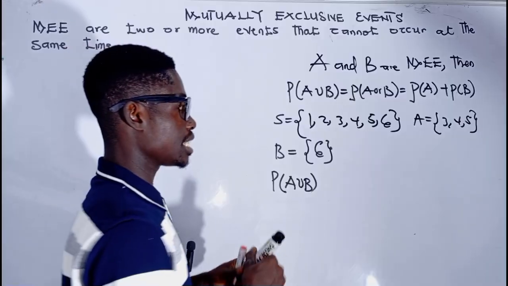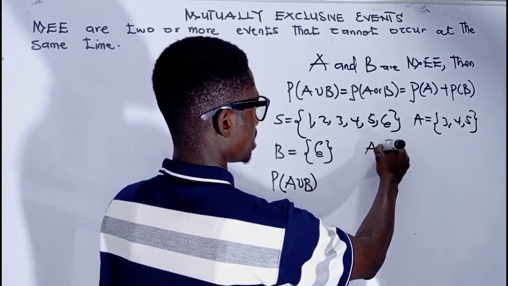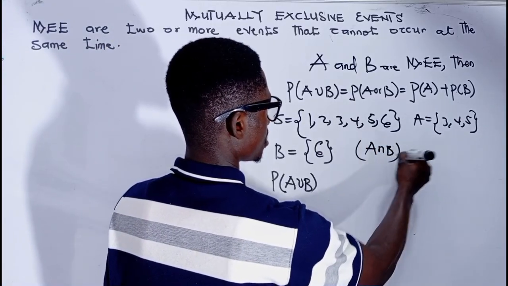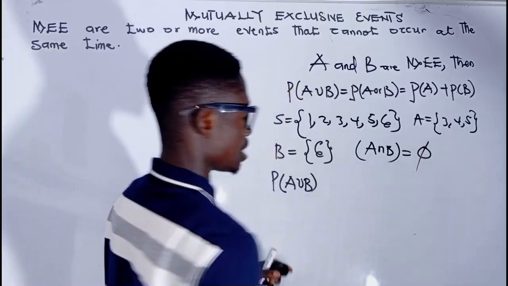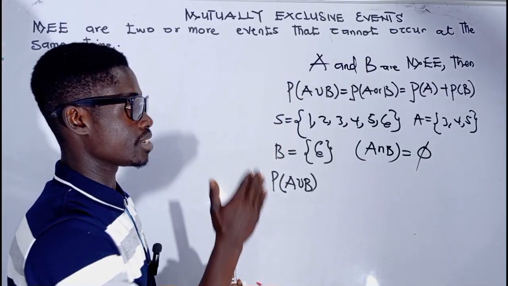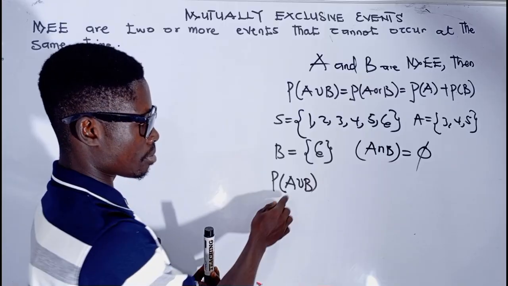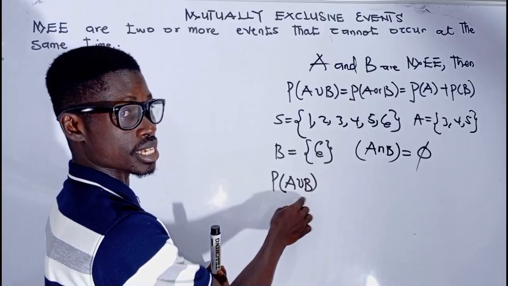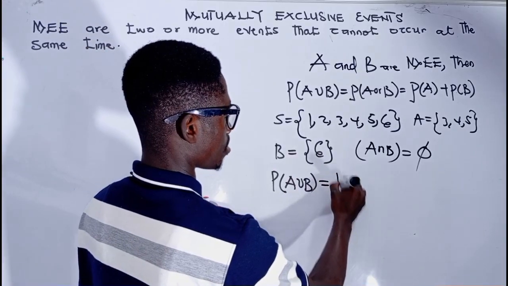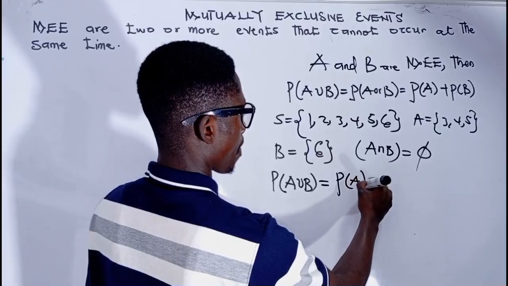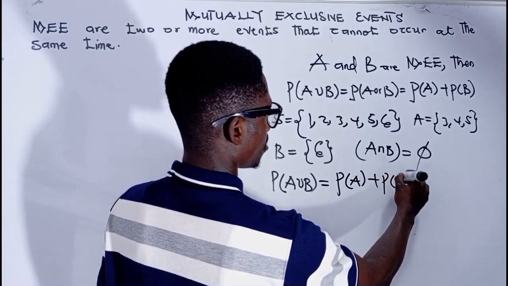In that case, their intersection, A intersection B, will give us an empty set. Since event A and event B are mutually exclusive, the probability of obtaining A or B is given as the probability of A plus the probability of B.